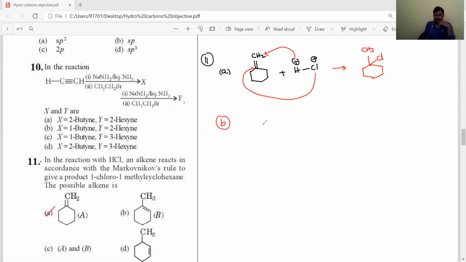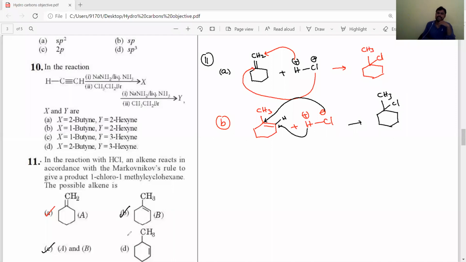In the same way, the remaining options we will also check. What will the B option give? B option, addition of HCl, positive and negative ions. According to Markovnikov rule, the positive ion goes to the double-bonded carbon containing more hydrogens. Here hydrogen is there, here no hydrogens. That's why it will be added here, and Cl minus will be added at CH3. Then we are getting the same product, 1-chloro-1-methylcyclohexane. So B is also correct. So the correct option is C.